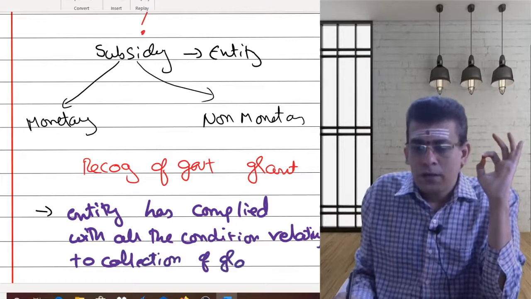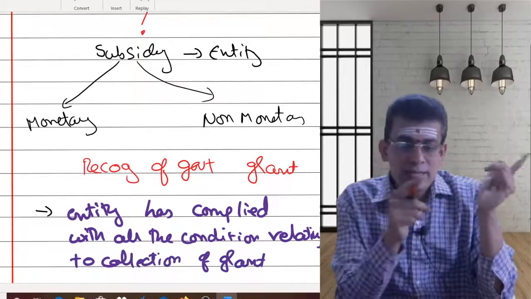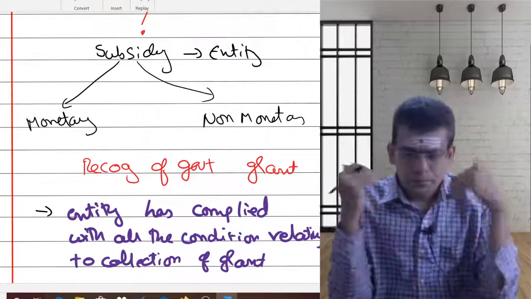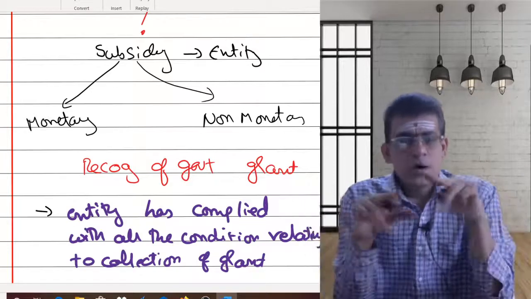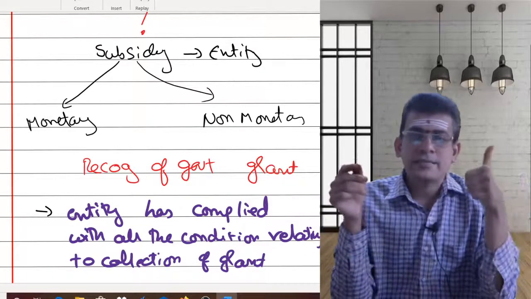If the government says, if you satisfy these norms, you will be given this amount of grant, and you are fulfilling these conditions, then I can say the first condition is satisfied.